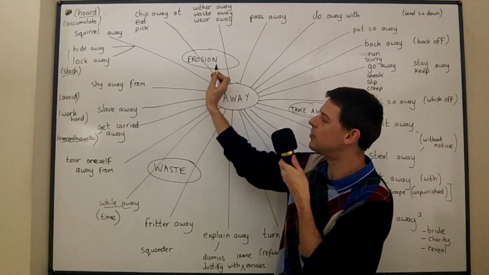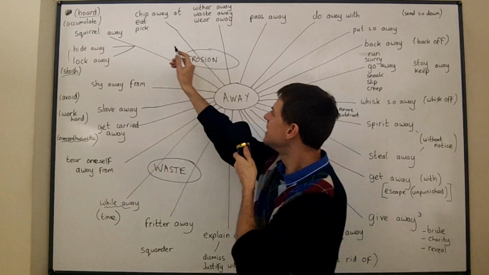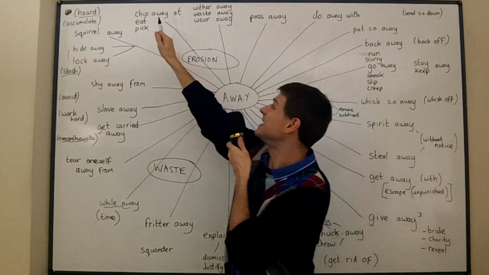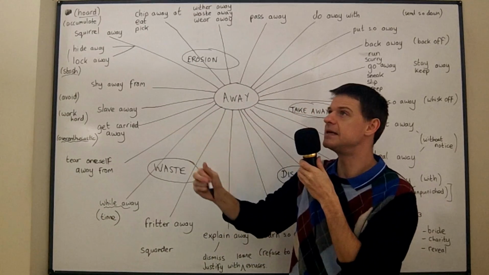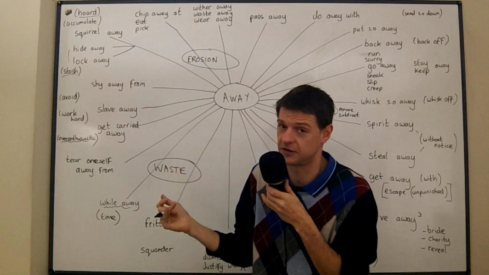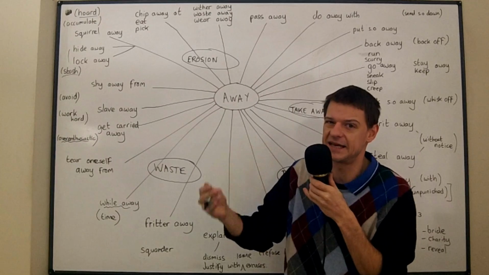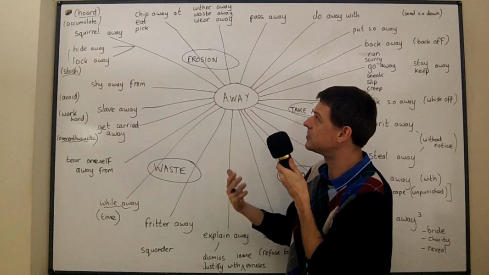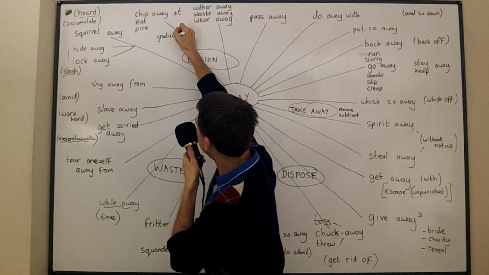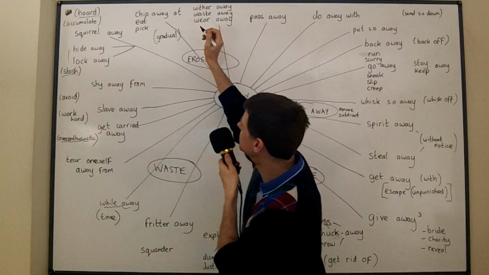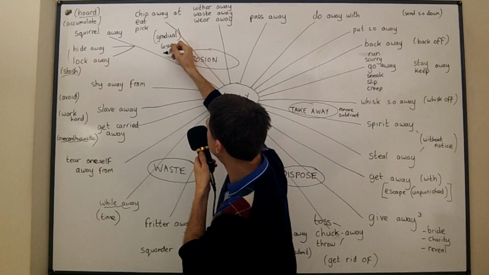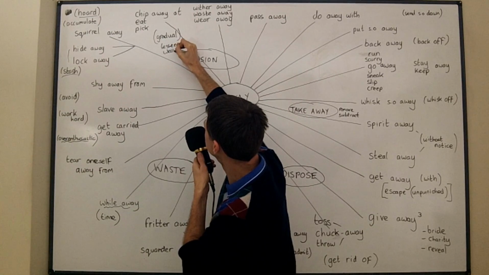Now we come on to the idea of erosion. If something is chipping away at your company profits, or eating away at your company profits, it means that it's reducing or weakening. I mean, here it's reducing your profits slowly, gradually, each and every month. It's chipping away at your profits. So there's a gradual idea here. The idea is gradual, that it happens every single day or week or month, and it's a lessening. It lessens something or reduces something or even weakens something.